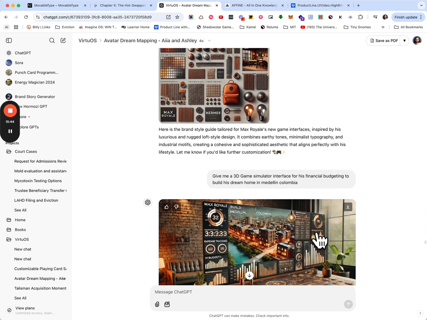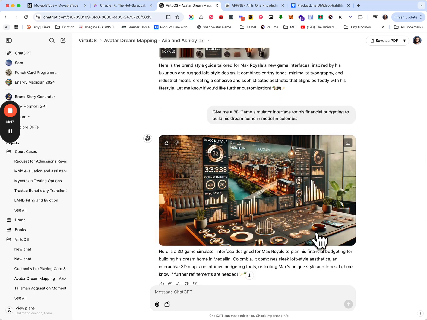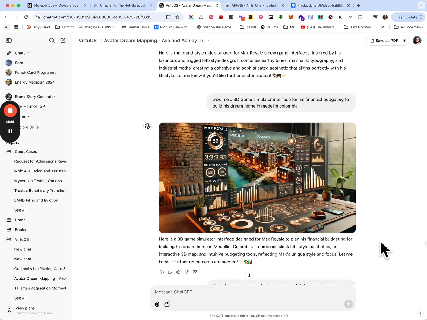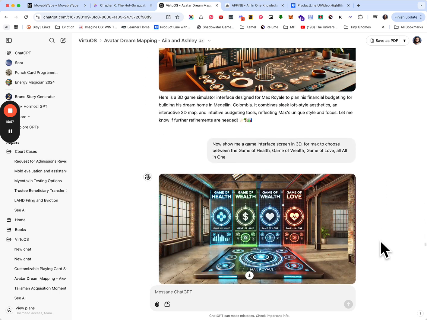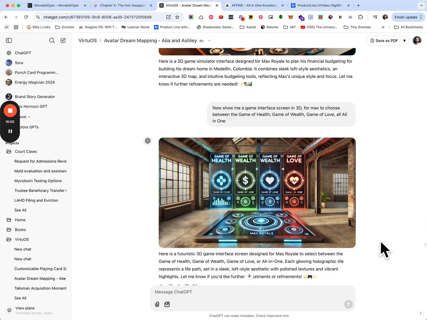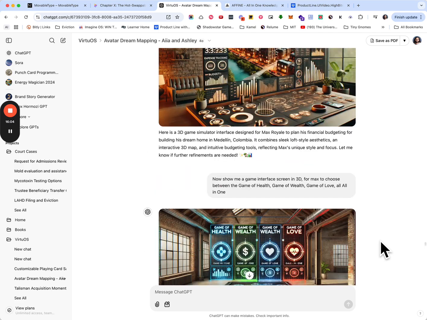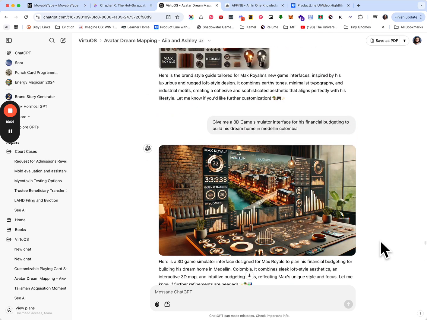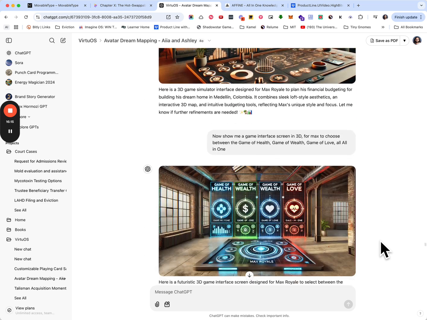And so we next asked for a game simulator interface for his financial budgeting to bring his dream home in Medellin, Colombia. So now we have a real estate style interface here. I asked for a screen to be able to navigate through health, wealth, and love. And that was playing around and working with Max on Max's game interfaces for his life, his goals, his dreams, his health, his wealth journey, his relationship journey, and so on.